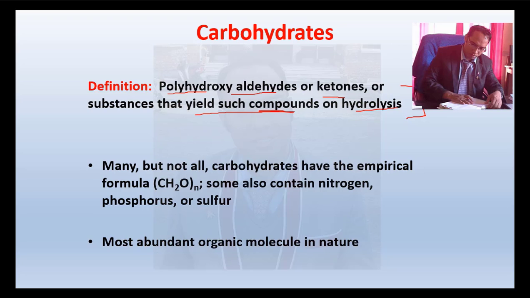But not all carbohydrates have the empirical formula CH2O. This is an empirical formula of carbohydrates, and in this formula there is the presence of carbon, hydrogen and oxygen. But some carbohydrates contain nitrogen, phosphorus and sulfur. Because of this reason, this empirical formula is not suitable for all carbohydrates. And we have to understand that the most abundant organic molecule in nature is carbohydrate.